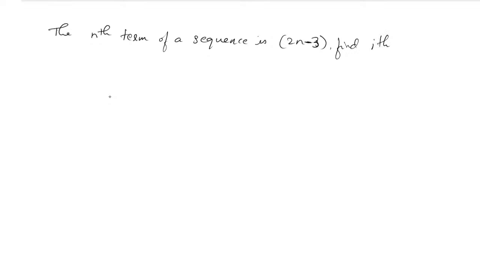Take down the question. See here, take down the question. The nth term of a sequence is 2n minus 3. Find its 15th term.